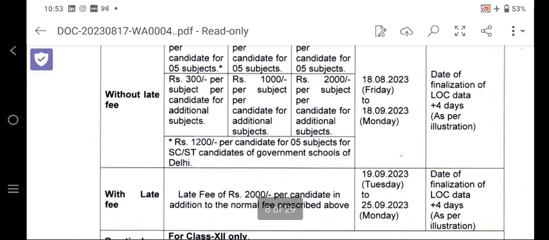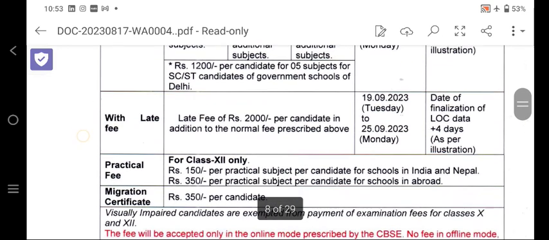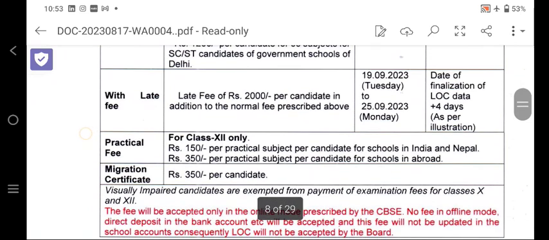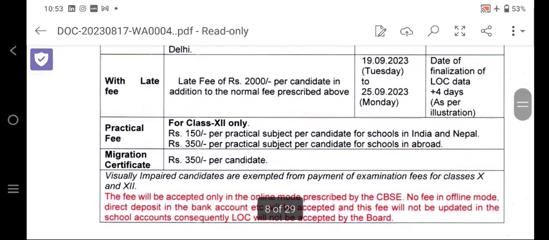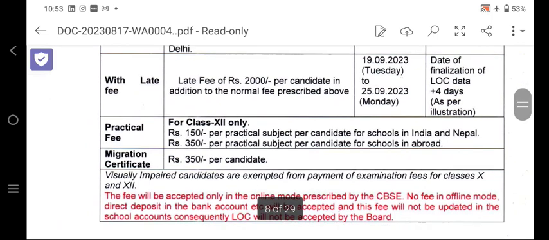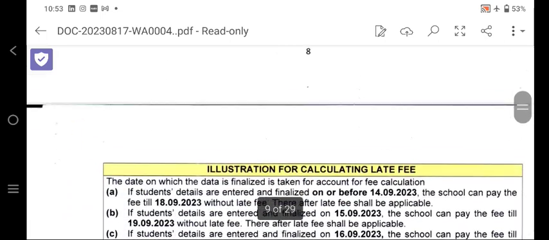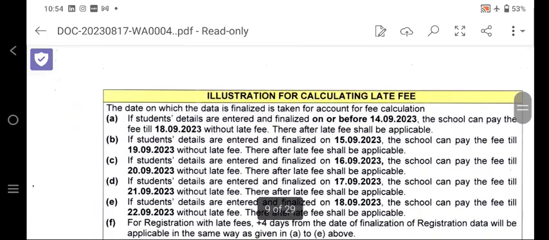12,000 rupees per candidate for 5 subjects with late fine, that is 2,000 per candidate, and it will be from 19th September to 25th September. And the practical fee for class 12 is 150, and 350 for abroad. And for the migration certificate, students have to deposit 350 per candidate. Visually impaired candidates are exempted from payment. The fee will be accepted in online mode as usual.